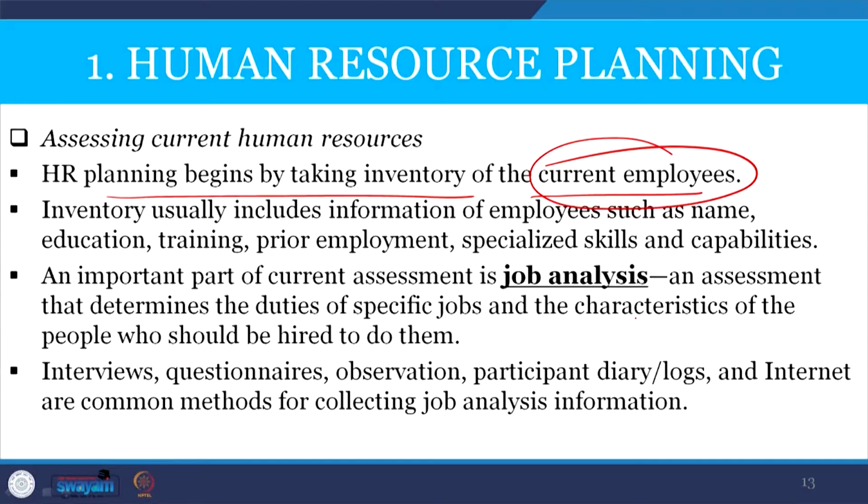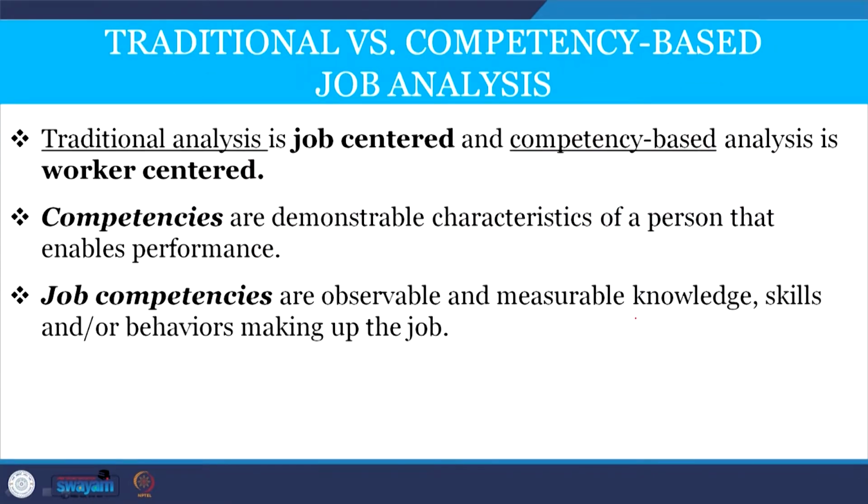An important part of it is job analysis, which determines the duties of a specific job and the characteristics of people who should be hired to do them. Interview, questionnaire method, observation, participation, maintaining diary, logs and internet are common methods for collecting job analysis related information.